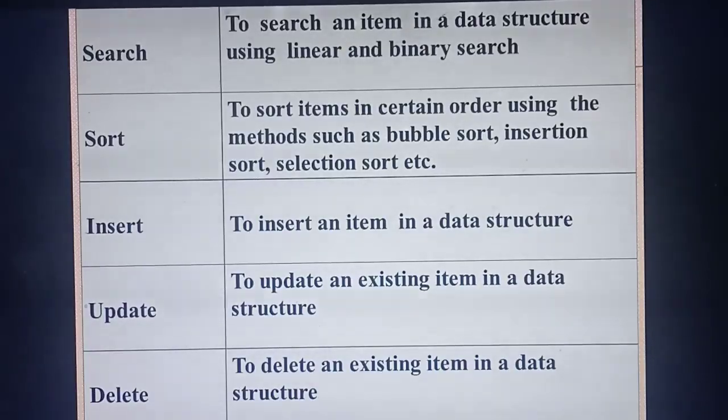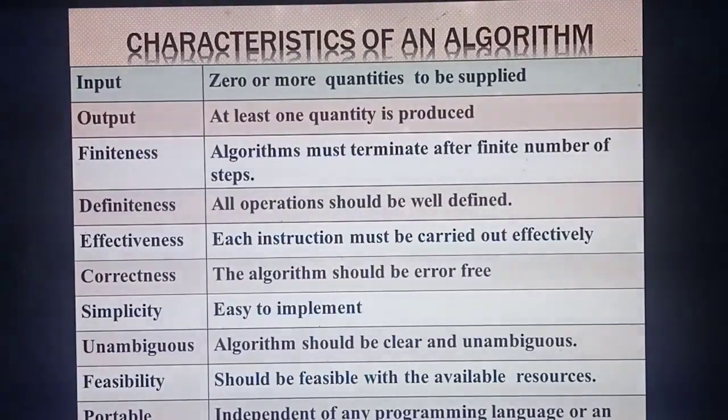So what do you mean by update? To update an existing item in a data structure. Next one is delete. So consider one student from your class is going outside. At that time you need to delete the student detail. So that is called delete. Already you stored the details of your class, now you are going to delete one item. Understood this one? Okay. So next one is characteristics of an algorithm.